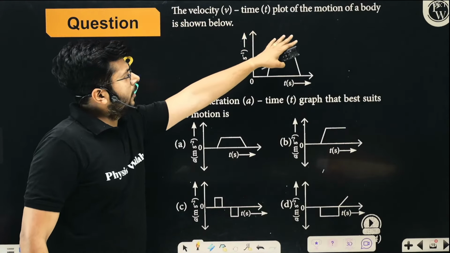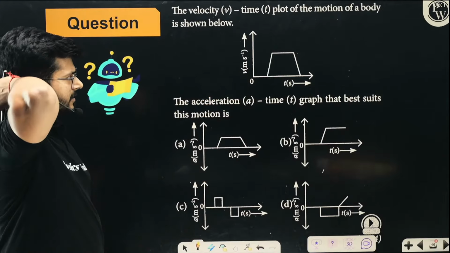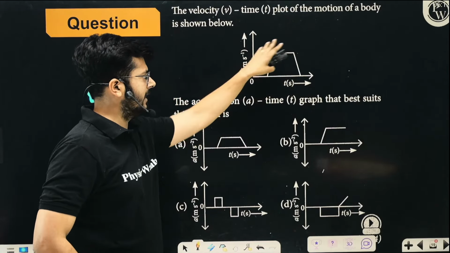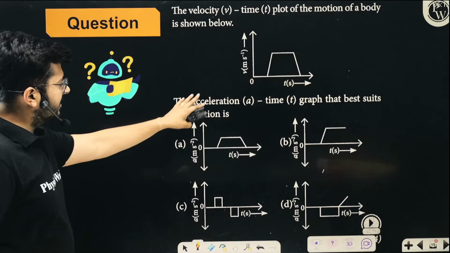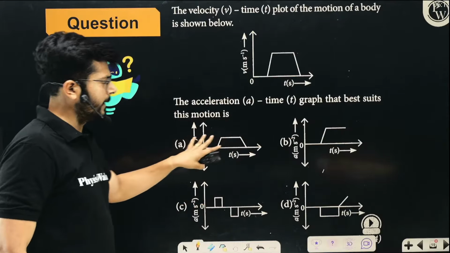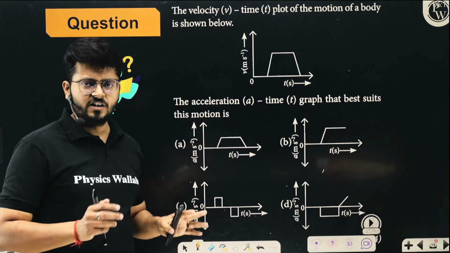The velocity-time plot for the motion of a body is shown like this, right? The acceleration-time graph according to this is, which of these is correct? Velocity-time graph, you know, right? You have to plot the acceleration-time graph.